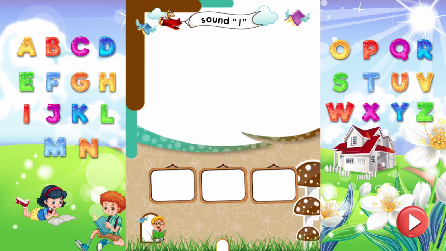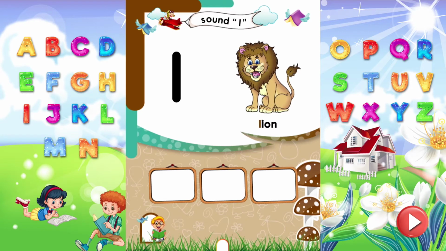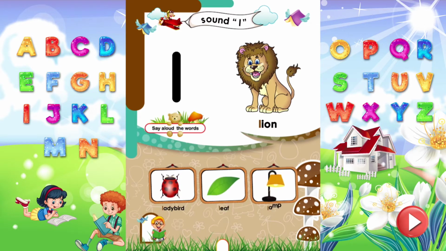Sound L. Dear kids, read the letter L. It makes sound L. Lion. Lion starts from the sound L. Say aloud more words that start from the sound L. L is for ladybird. L is for leaf. L is for lamp.